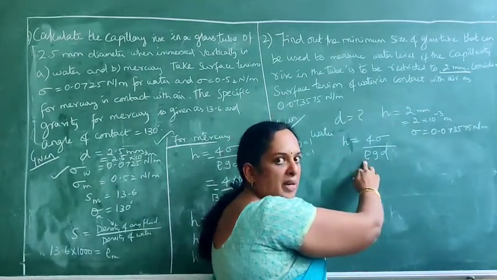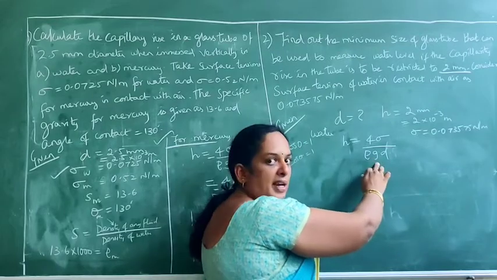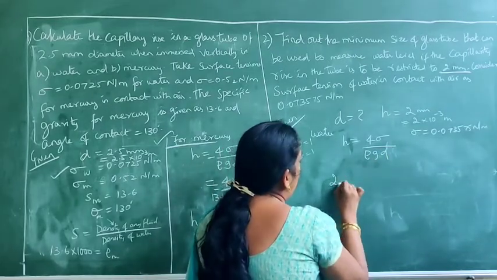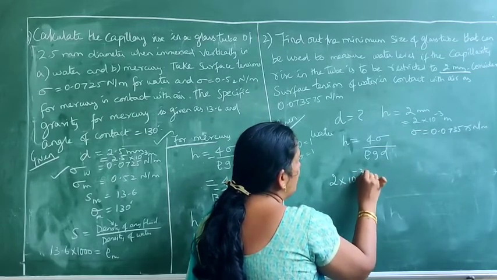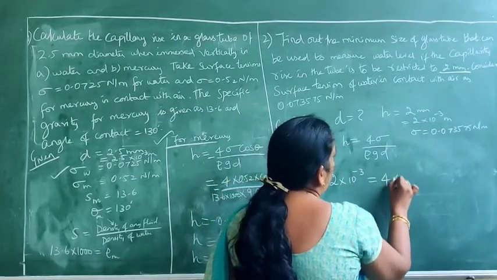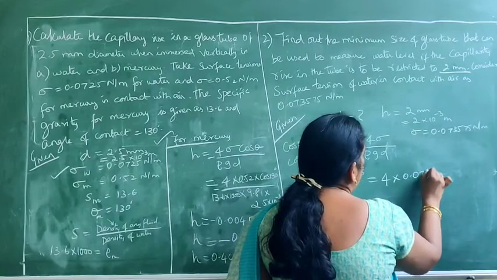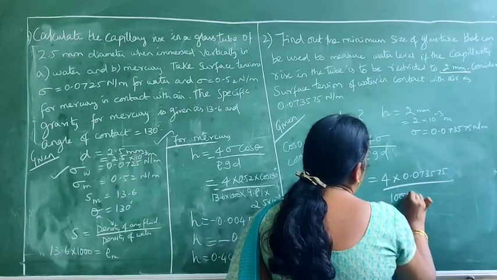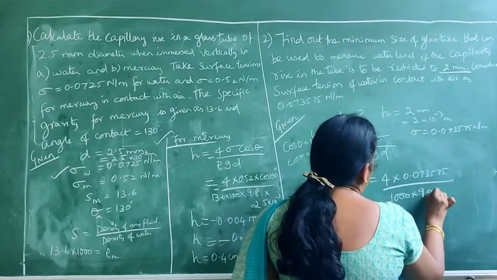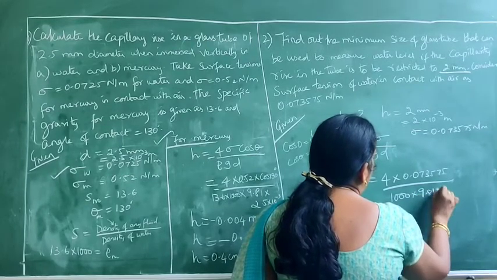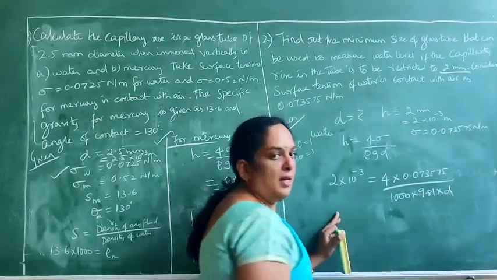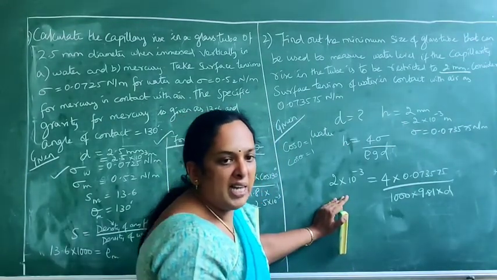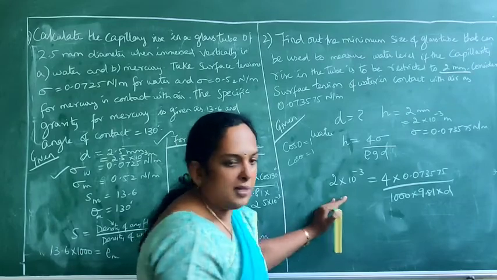Rho for water we know is 1000, G is 9.81, so the other things we can substitute. H, 2 into 10 power minus 3, is equal to 4 into 0.073575 divided by rho 1000, G 9.81, and diameter is what is asked. Everything is in meters and Newtons, so the answer will also be in meters.